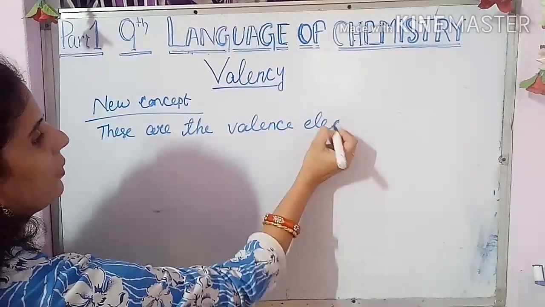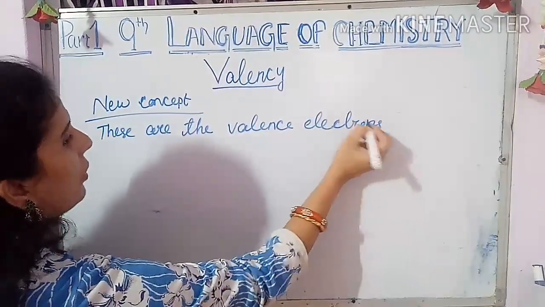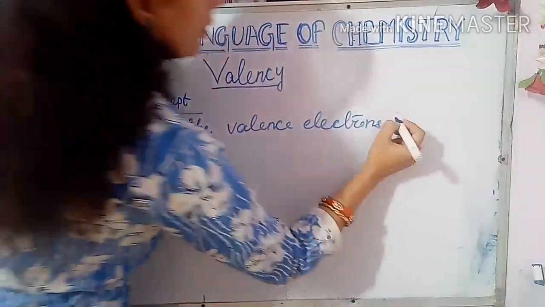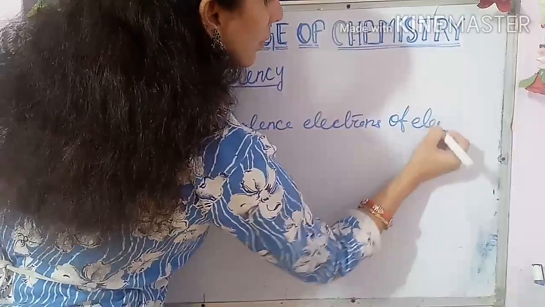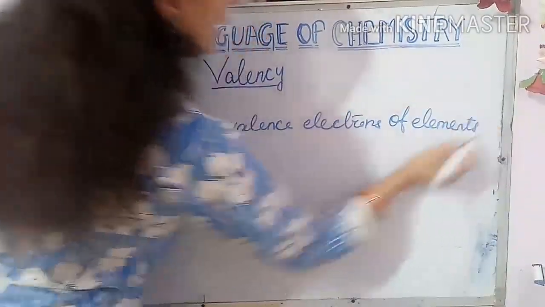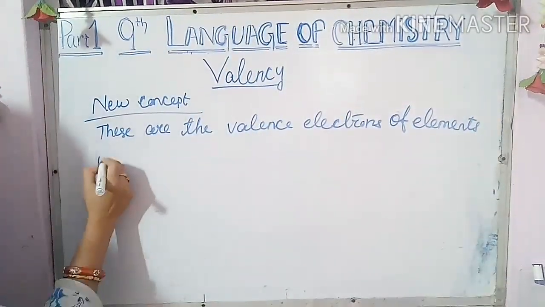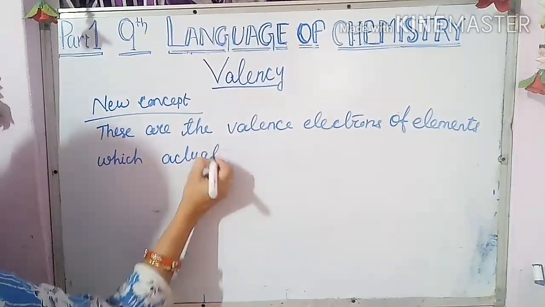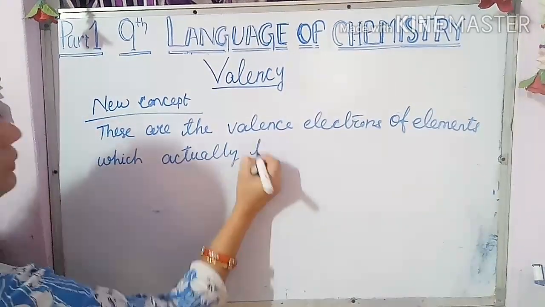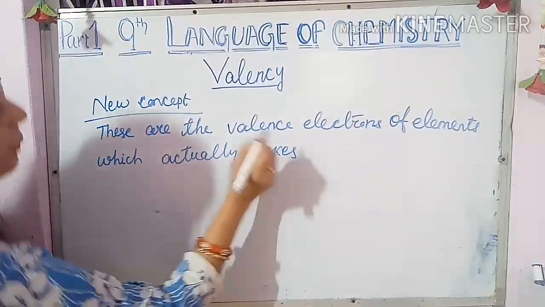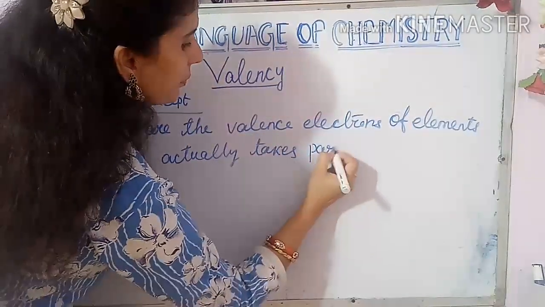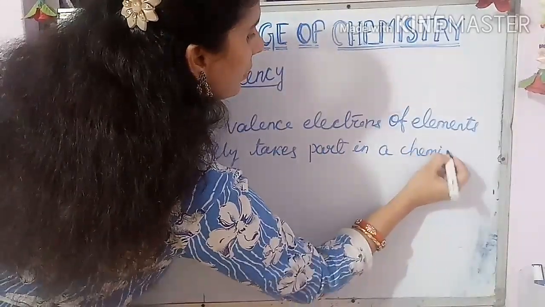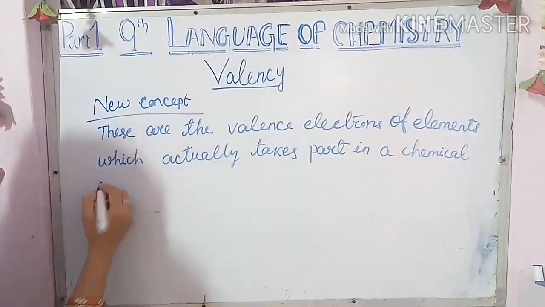Valence electrons of elements, which actually take part in a chemical reaction.